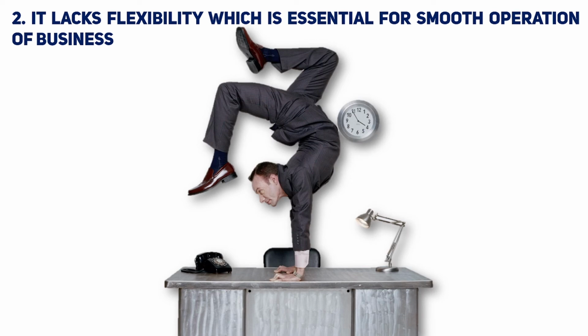Moving on to the next one, it doesn't have that much flexibility. In order to run a business or its activities, department heads have to be given power. Here the departmental head is not allowed to make any independent decisions without approval or consent. This makes for a lack of flexibility. You have to go to the minister and ask for permission. It may delay the situation. You cannot judge quickly and you cannot take action quickly.